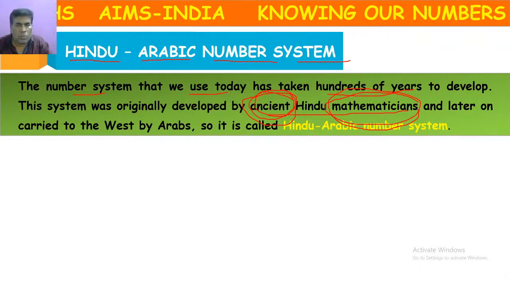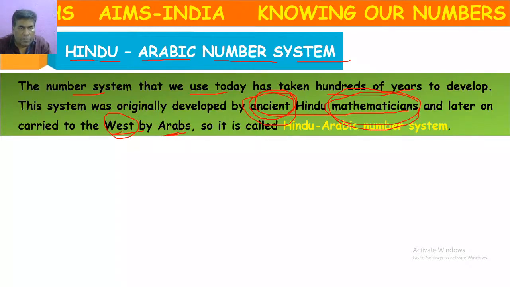Our ancient Hindu mathematicians developed this system, and after some years, it was carried to the West, meaning the countries located westwards, like Sweden, Germany, Norway. It was carried to the Western countries by the Arabs.